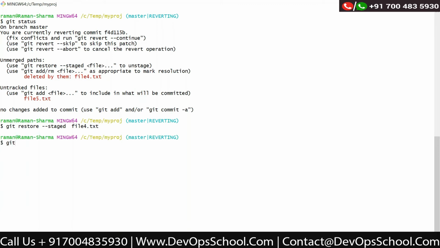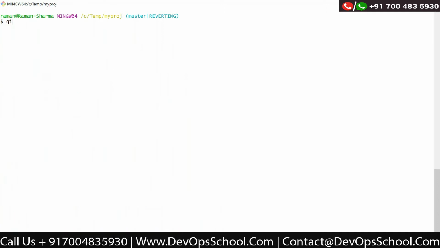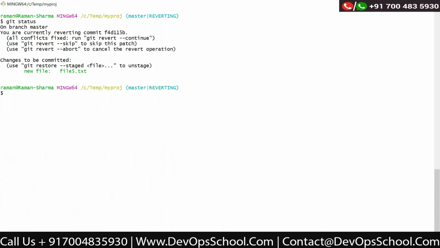Okay, now if I say git status, now I have the fifth file. Now if I say git add dot, and git status, now I have file 5. Now git commit -m and I will say file 5 is empty.